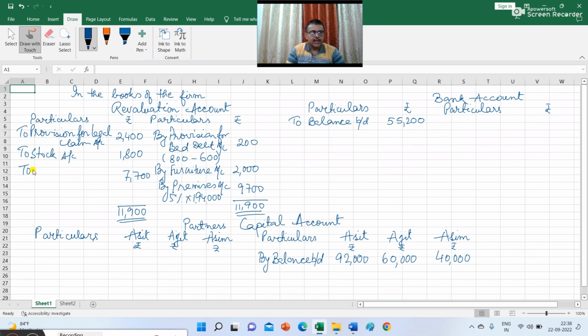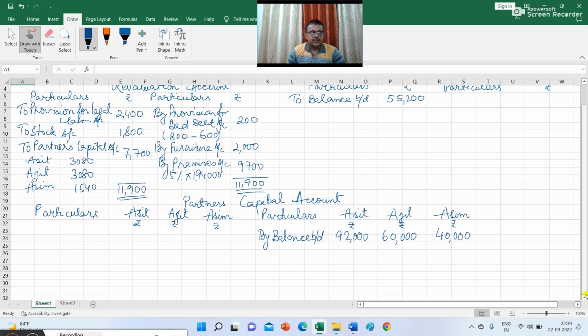So here I can write two partners capital account. Ashit, Ajit and Asim. So 3,080, 3,080 and 1,540. So in capital account you can write by revaluation account.